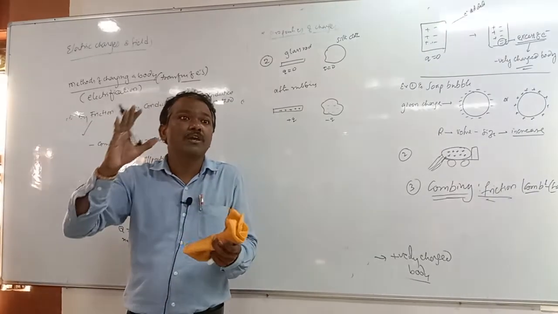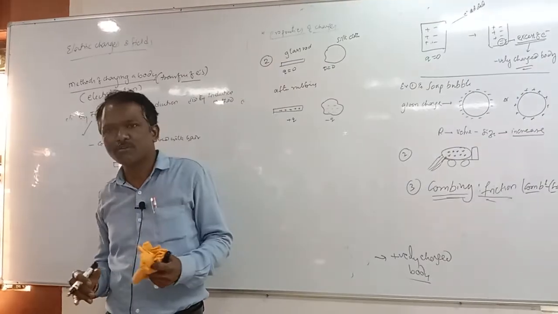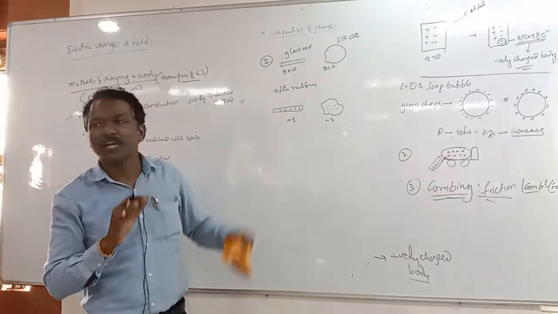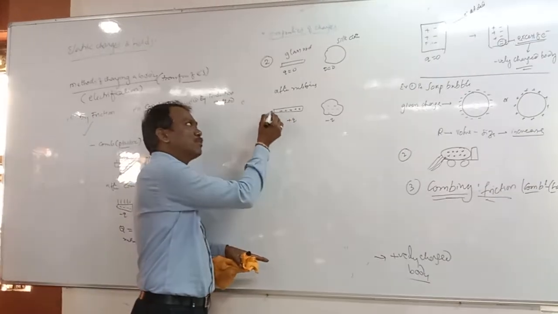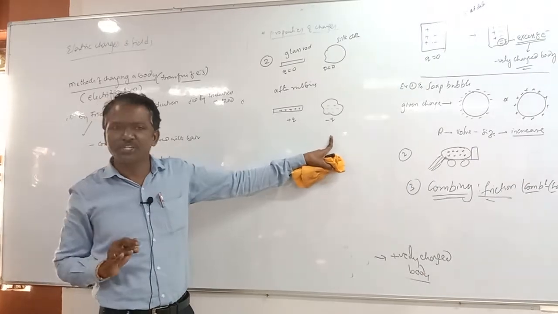That's why a few materials do not transfer electrons. So suitable materials are those in which transfer of electrons takes place. So here the glass rod gets positively charged and silk cloth gets negatively charged.